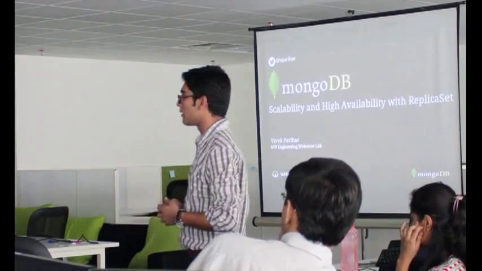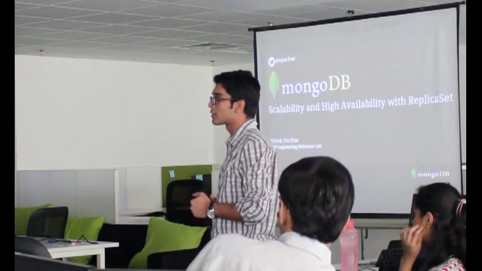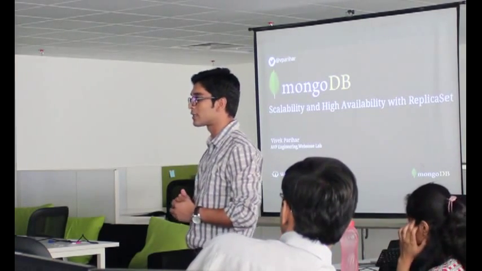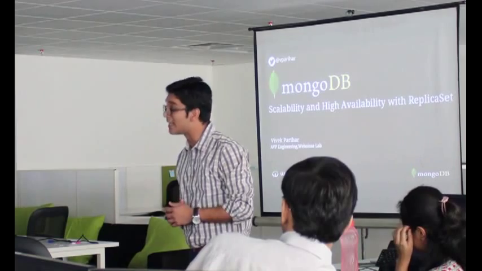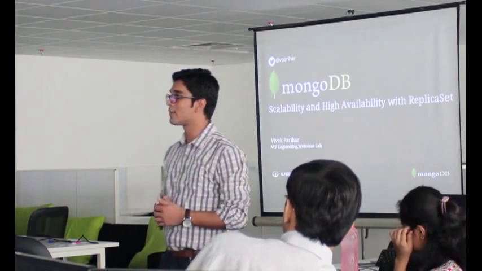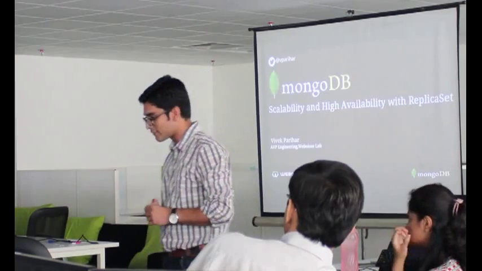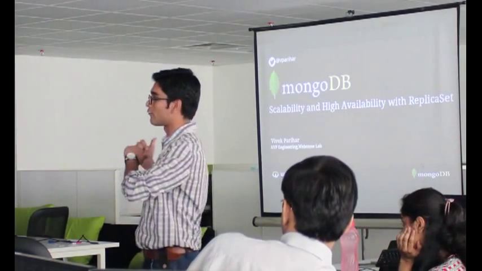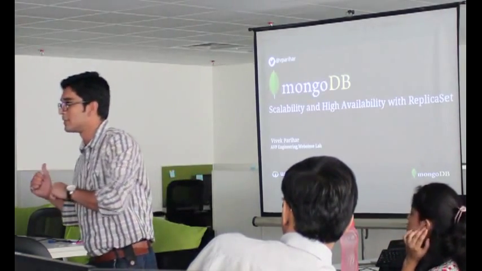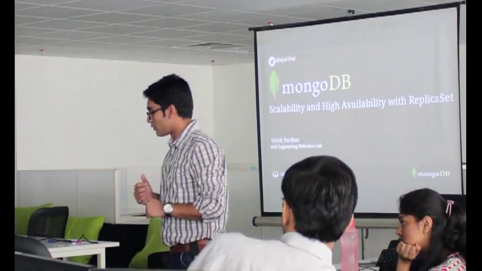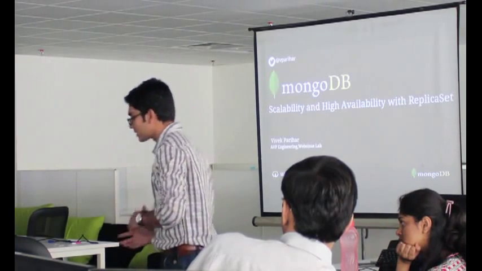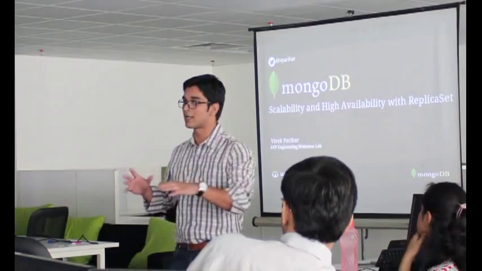I personally like MongoDB a lot because it has a lot of use cases and a lot of built-in features that are covered on their own. You don't have to worry about it. But it's very important that it's not a silver bullet for each and every problem. So we will keep discussing these things in the rest of the session.